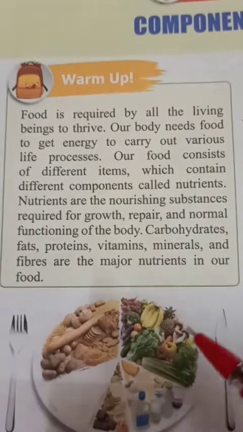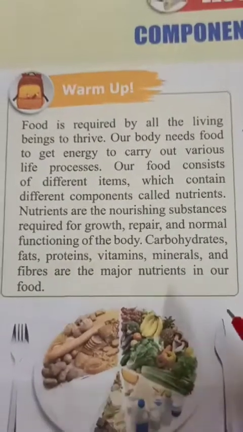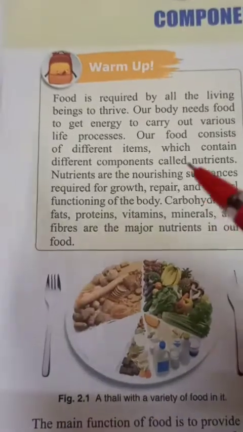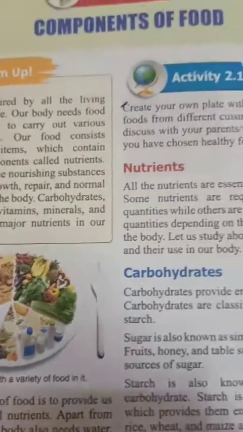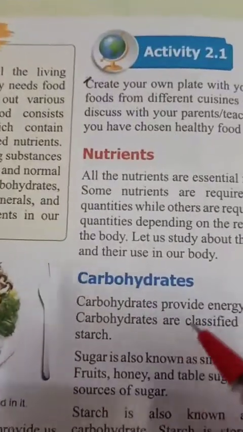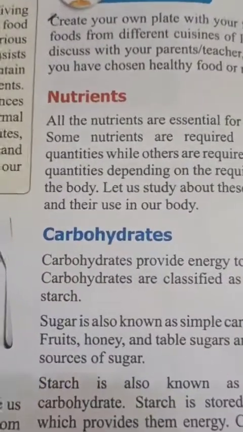They all are the important and major nutrients of our food, so we should take all of them in our daily diet. We will study these nutrients in detail.